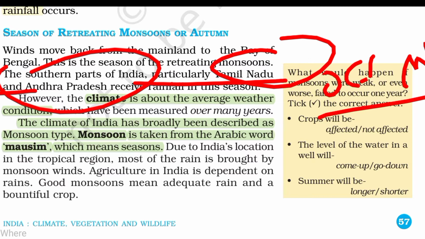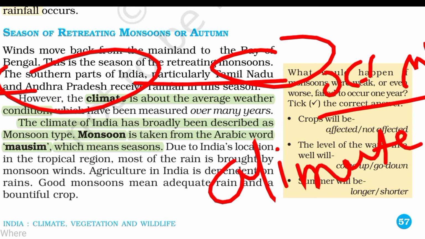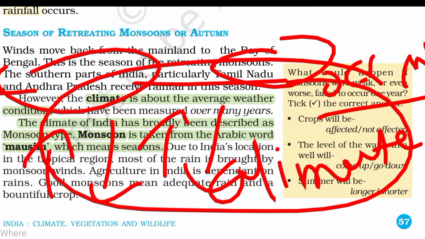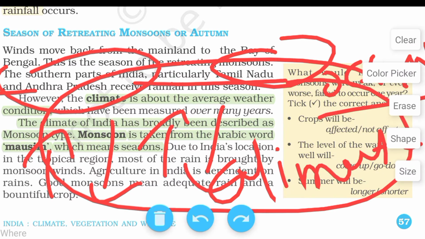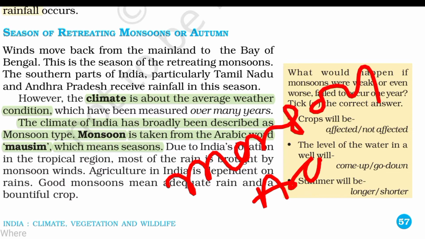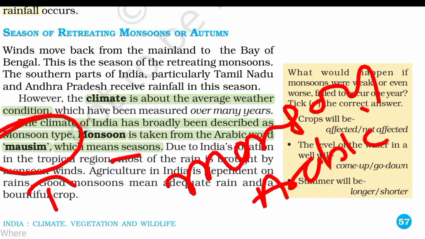Climate is about the average weather condition. What does climate mean? The average weather condition: there is no very high rain, no very low rain, no very cold, no too much heat. That is called the average climate. The climate is broadly described by the monsoon. Monsoon is an Arabic word, from Mausim, which means season. Season is called a monsoon.